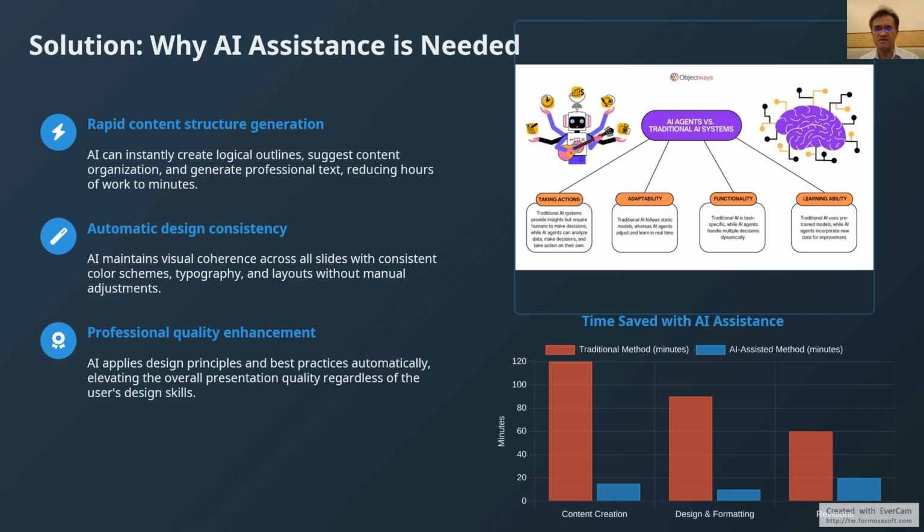AI applies design principles and best practices automatically, even evaluating the overall professional quality regardless of your design skills. The chart clearly shows the dramatic time saving when comparing traditional methods to the AI-assisted approach across content creation, design, and revisions.